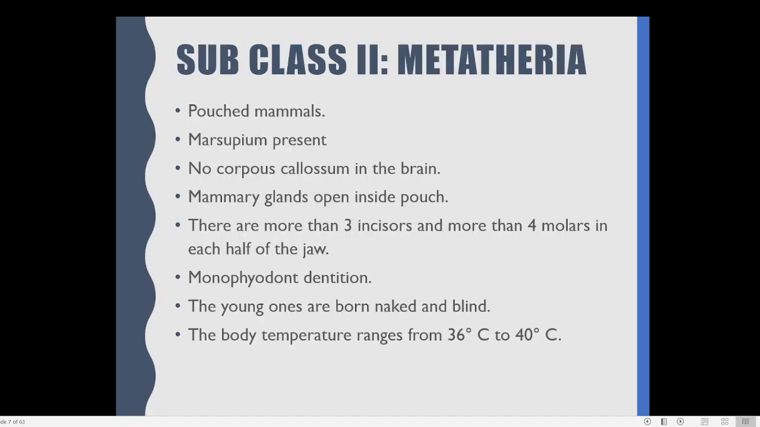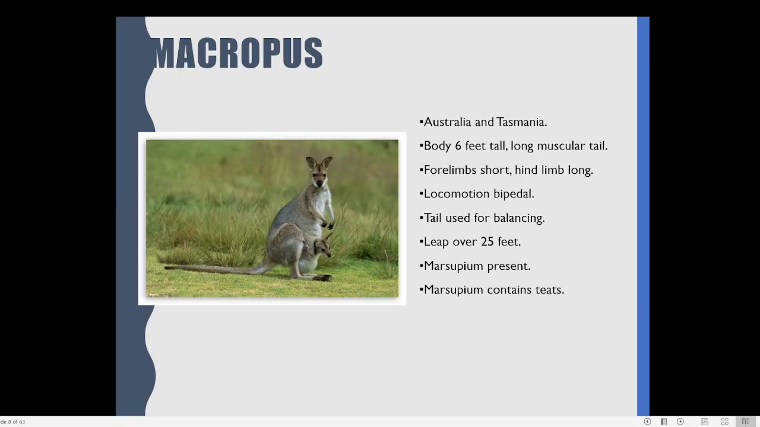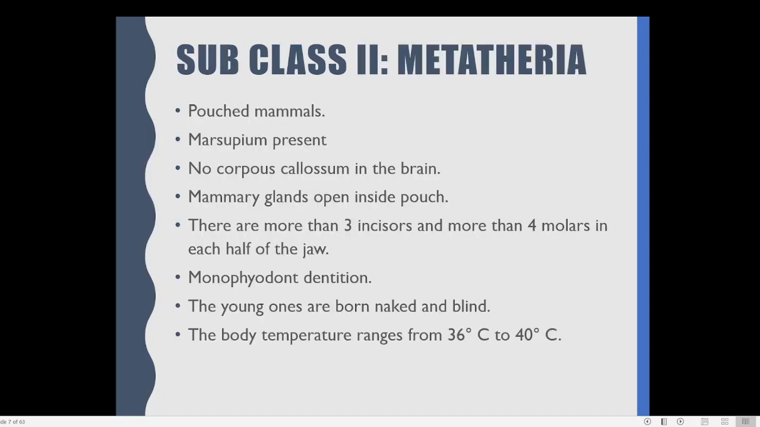So they are called pouched mammals because of the presence of this abdominal pouch, and this pouch is also known by another term, marsupial pouch or marsupium. Here you can see the marsupial pouch. The animal is well protected inside this marsupial pouch. That is how the animals are living.